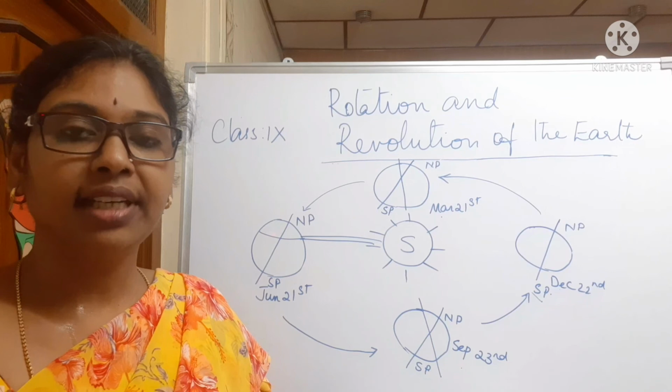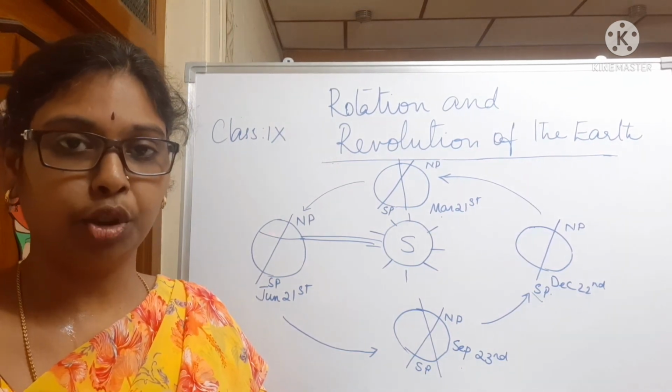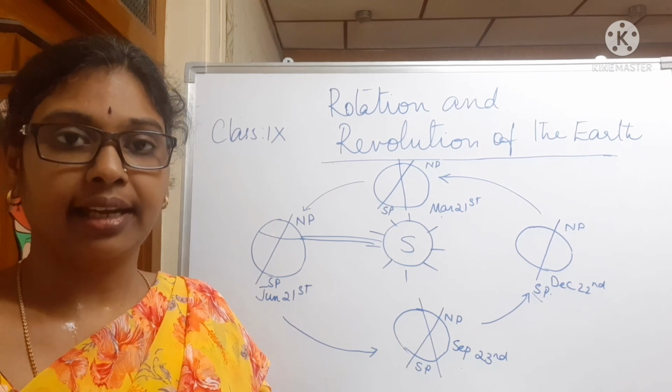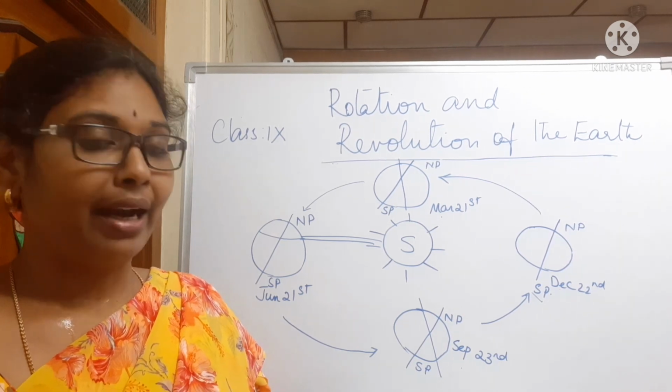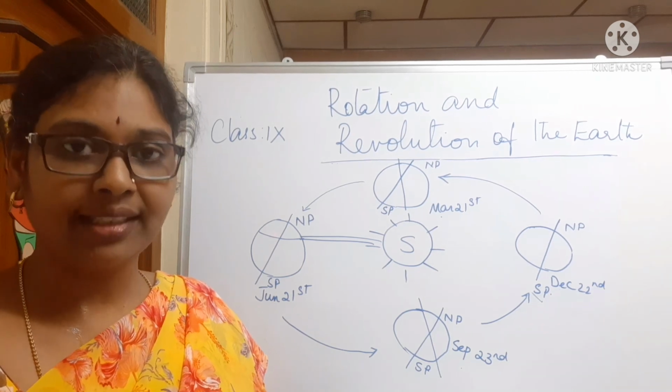So in this lesson, we have seen rotation, revolution, effects of rotation and revolution, tilted axis, its effects, and solstices, equinoxes. Hope the lesson is understood.